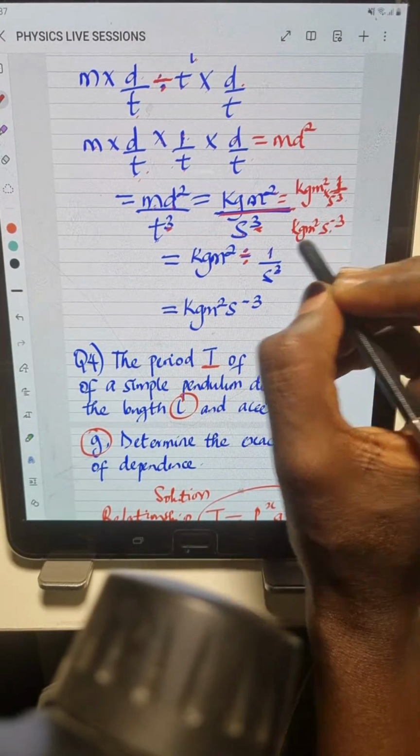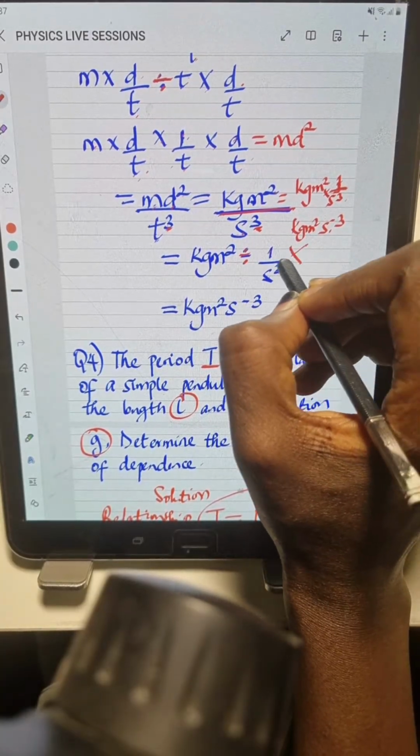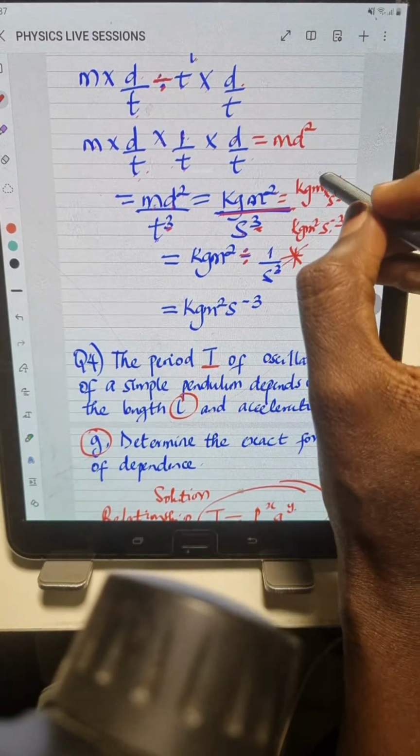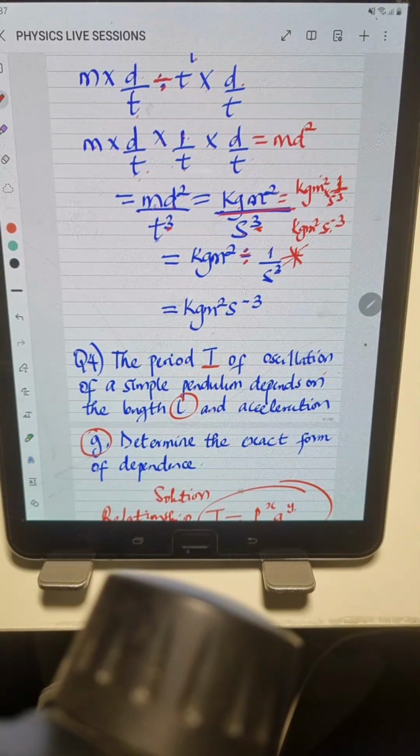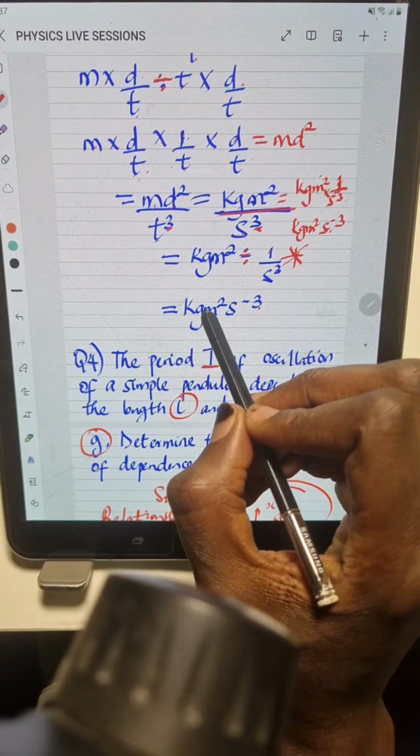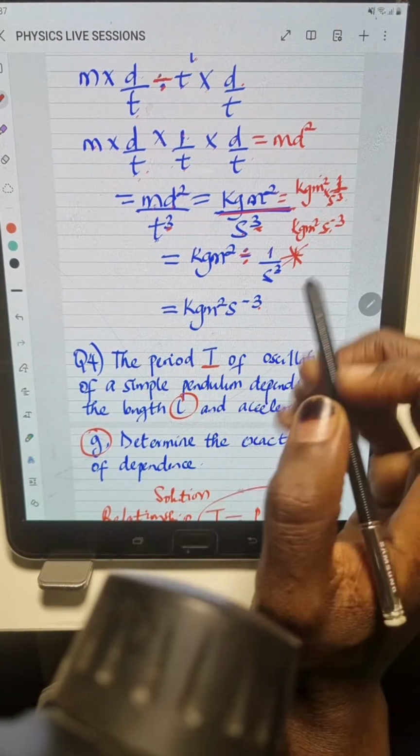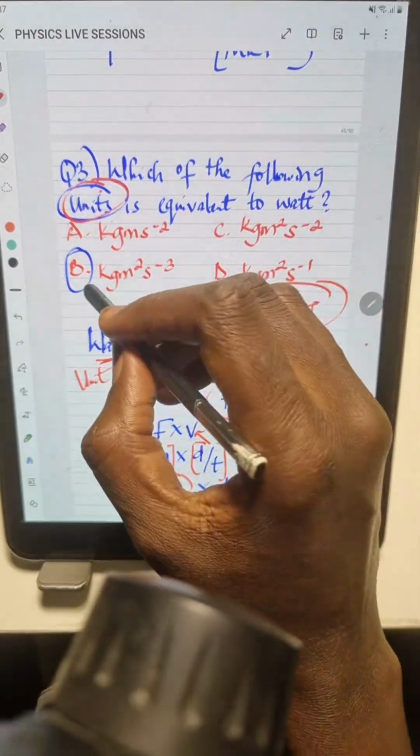So you can choose to do this by jumping this step. If you like, you can jump this step. From here, you get your final answer, which is the same thing. Any which way you go, as far as you're doing the right thing, you're going to get the final correct answer. So we have it as kilogram meter squared per second cube. So from the options given, the correct option is option B.